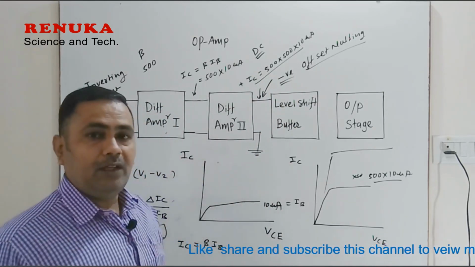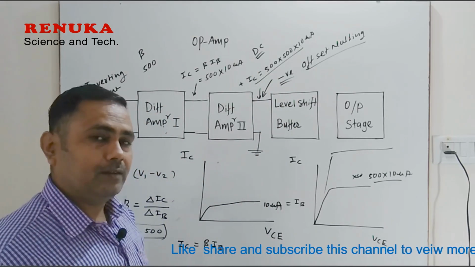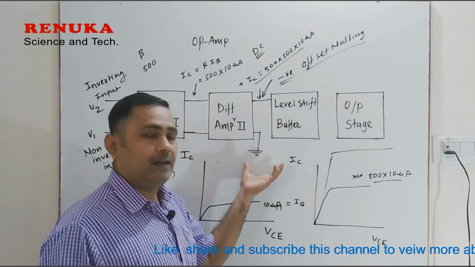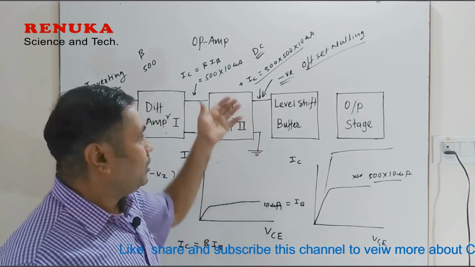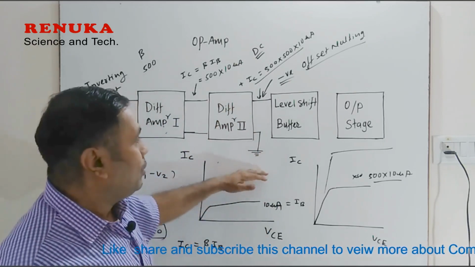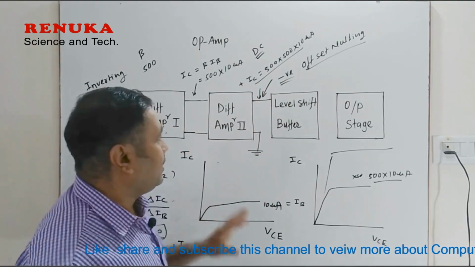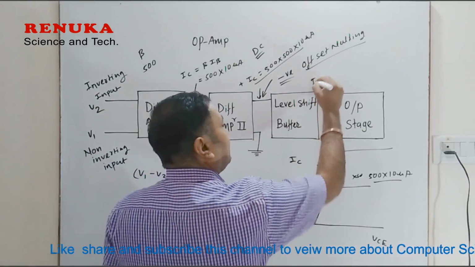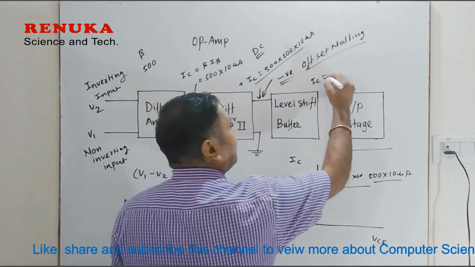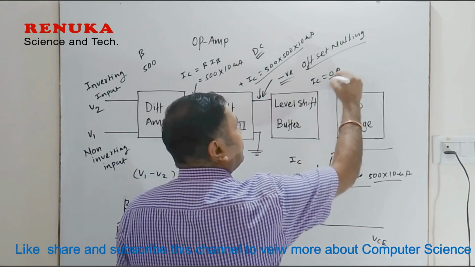I will explain you in the pin diagram. Mostly you will understand those values, why positive and negative voltages are there to inject the level shifting. So this is how level shifting is done. After the level shifting, the output current here will be nullified, so it comes to 0 ampere.